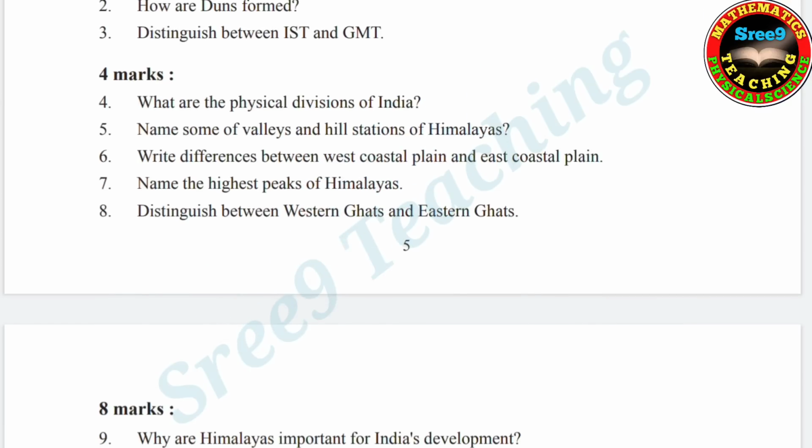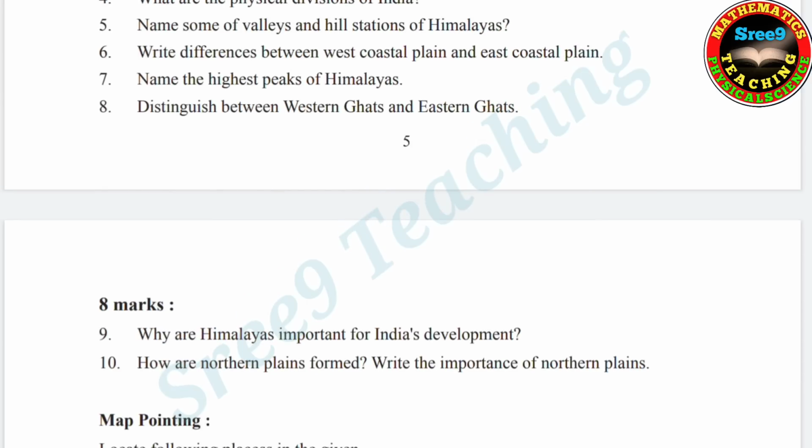Now coming to 4 marks questions. What are the physical divisions of India? Fifth one, name some valleys and hill stations of Himalayas. Sixth, write the differences between west coastal plain and east coastal plain. This is very important question. Seventh, name the highest peaks of Himalayas. And eighth, distinguish between Western Ghats and Eastern Ghats. So these are very, very important questions.